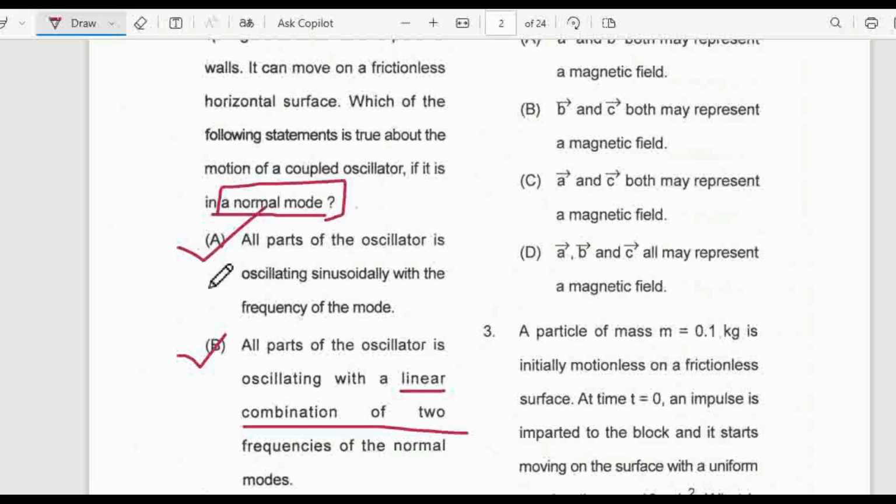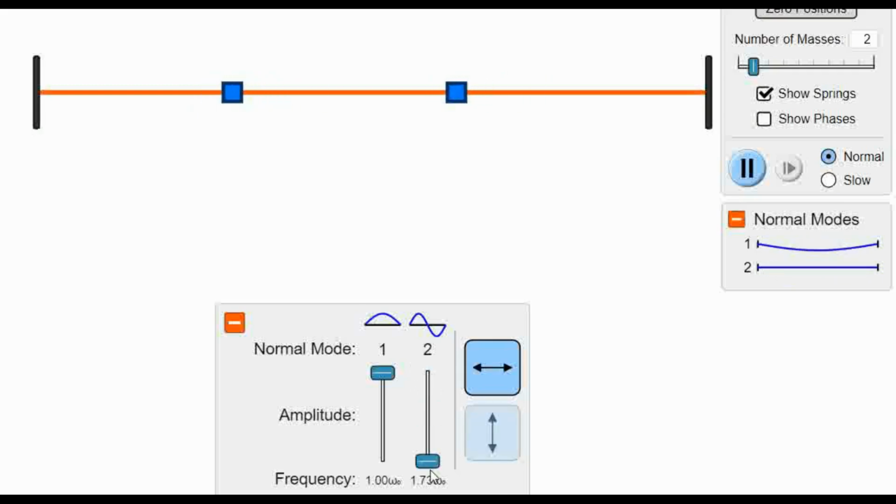All parts of the oscillator are oscillating sinusoidally with the frequency of the mode. You see, first particle, second particle, both are moving with that frequency. If I turn this off and turn on the first overtone, then both particles are oscillating with the first overtone frequency. So that's why option A is the correct one. Hope you got the answer. Thank you.